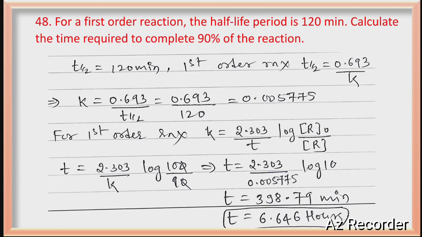How you got 10? So initially it was 100, and 90% over means 100 minus 90 means 10 you will get. 100 divided by 10 means 10. Log 10 value is 1. So time required you will get as 398.79 minutes or 6.646 hours also. So you can write in minutes or hours. Both are correct. Last question of this model question paper.